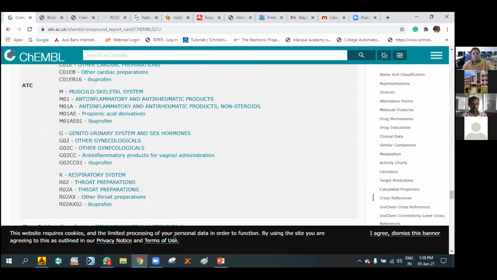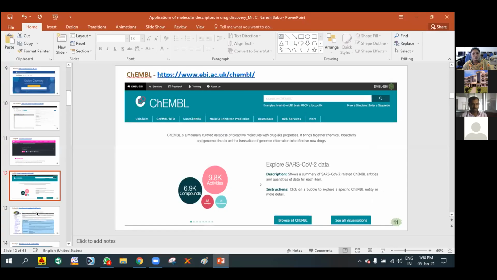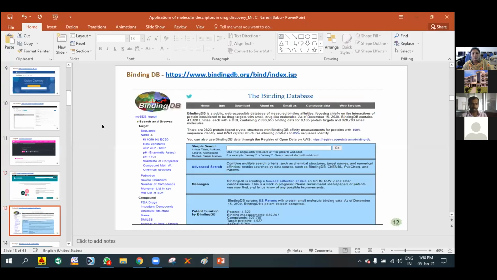So this is a database that is ChEMBL, and BindingDB. It is another chemical database, the binding database. It is a public and accessible database of measured binding affinities. So we can find the binding affinities focusing chiefly on the interactions of proteins, considering the drug targets.